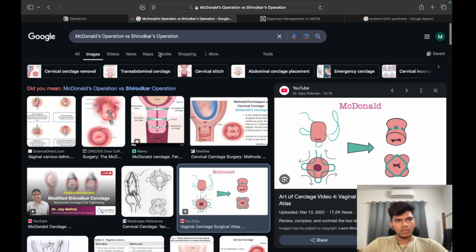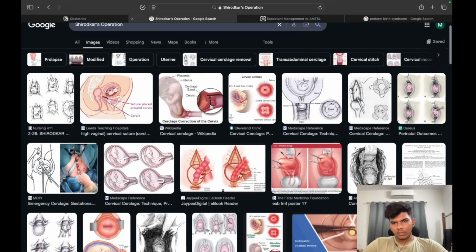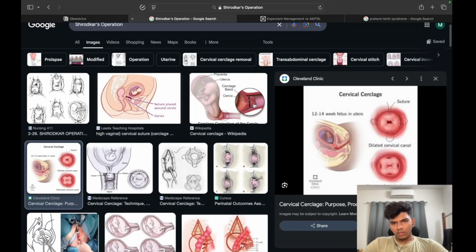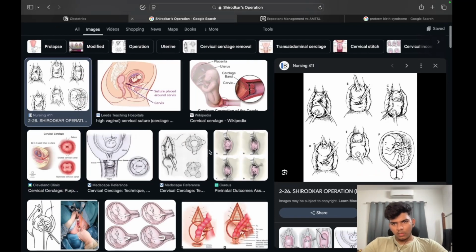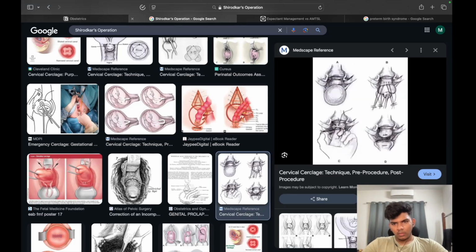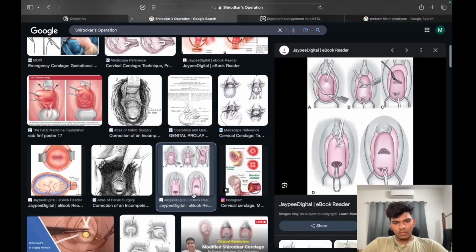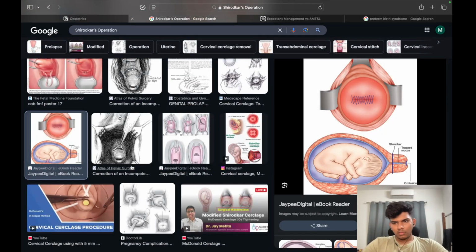In Shirodkar's, here it is placed here, and the trapped mucus also helps, and there is an occlusion suture too.